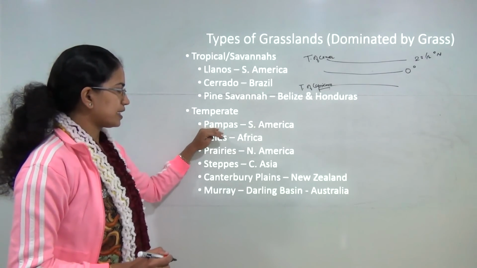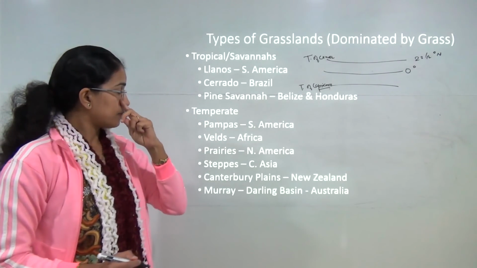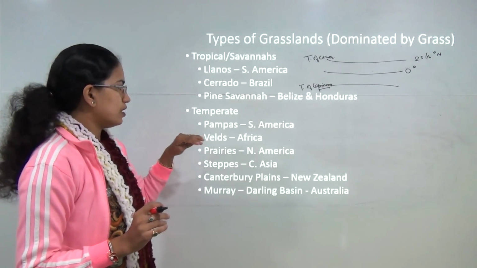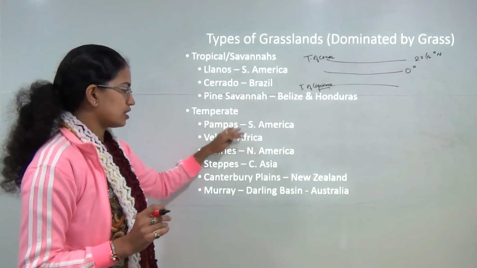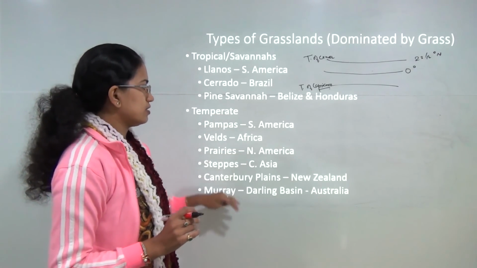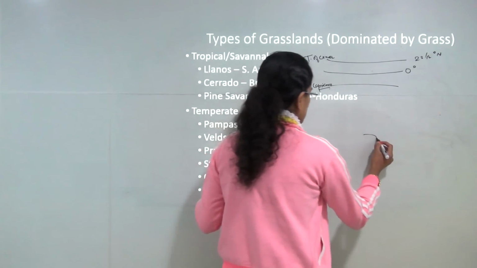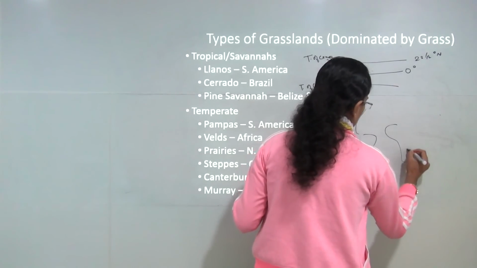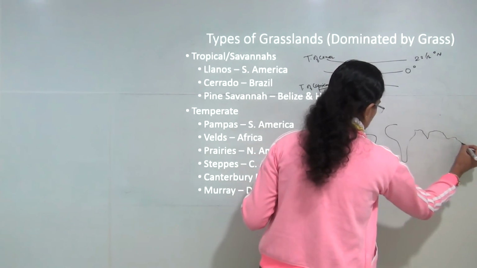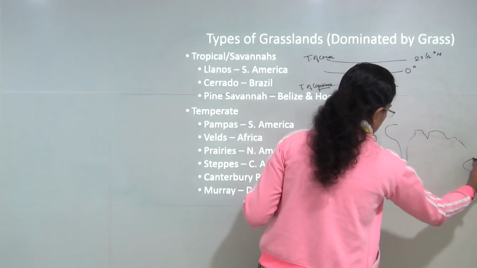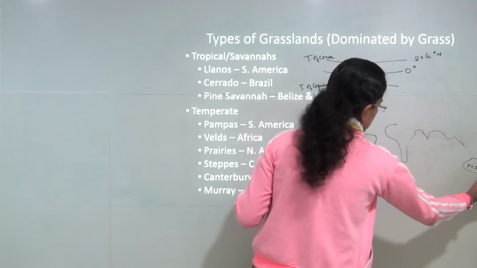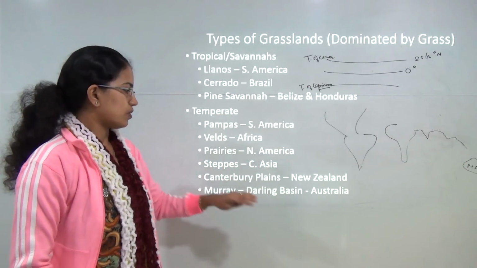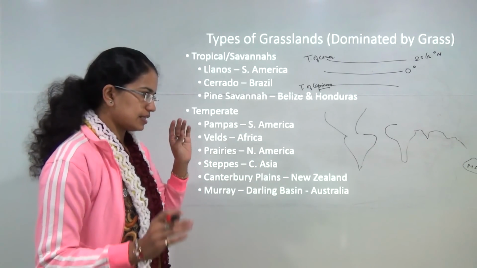Now coming on to temperate grasslands, as we have talked about in the class where we talked about the classification, you have the presence of temperate grasslands across the globe. Now we will see in which part these temperate grasslands are known by what names. I am drawing a kind of rough map of the world. In Australia you have the Murray-Darling Basin where you have the temperate grasslands.